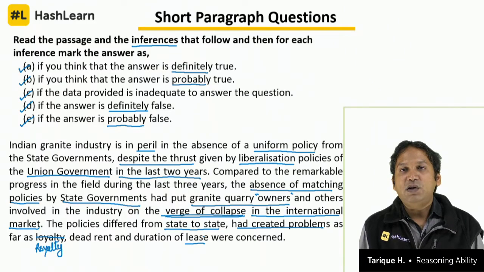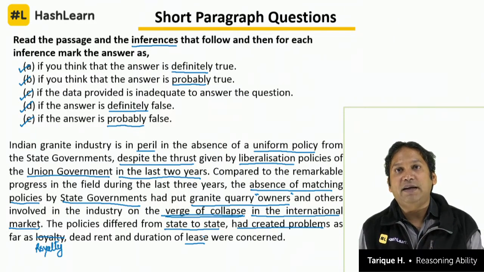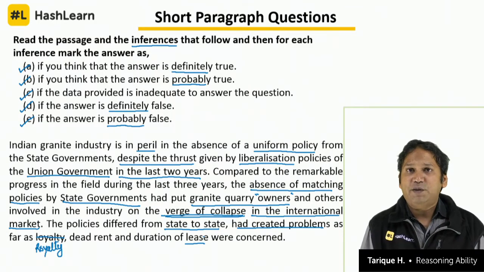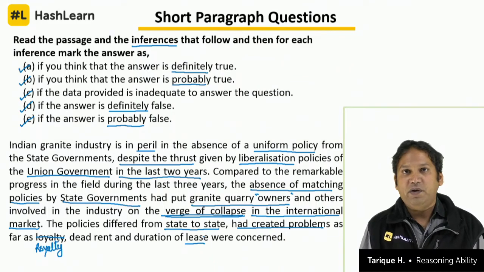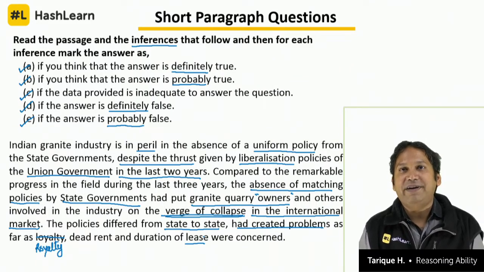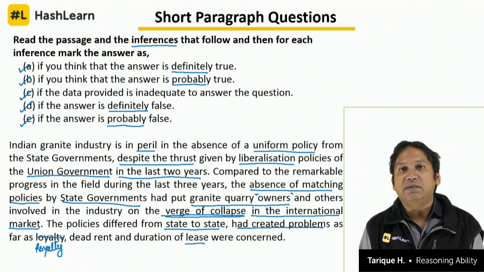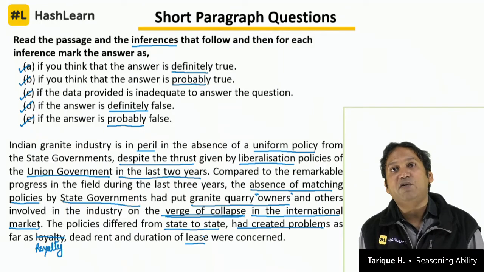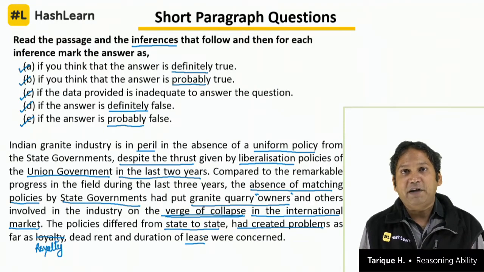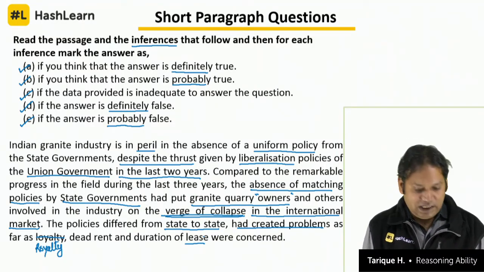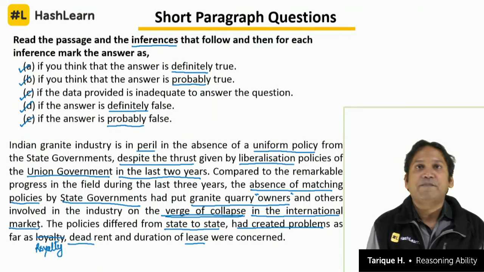Next, you also have to pay rent. So you are paying rent for the lease that you have taken, irrespective of whether you mine or you don't mine. You have taken a mine on lease, but you don't have mining equipment, you don't have laborers, you don't have money to extract the mineral ore from the earth, but since you have taken a lease, you have to pay rent, irrespective of what you are doing, whether you are getting profit or not. That is why it is also called dead rent.